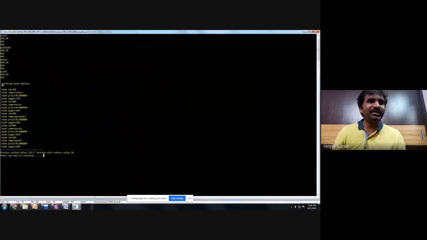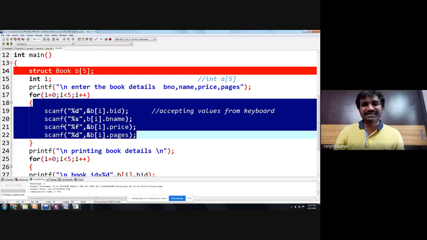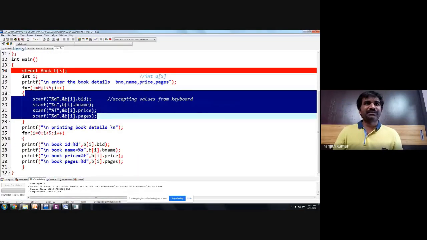Now, please observe here, we are printing all the 5 books' details. Of course, you can align properly so that you can print it in a matrix format. But please observe here, we have given 5 examples today. Okay, so let us summarize today's class.